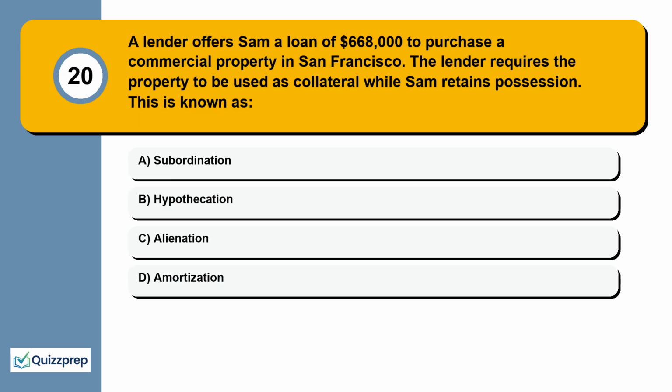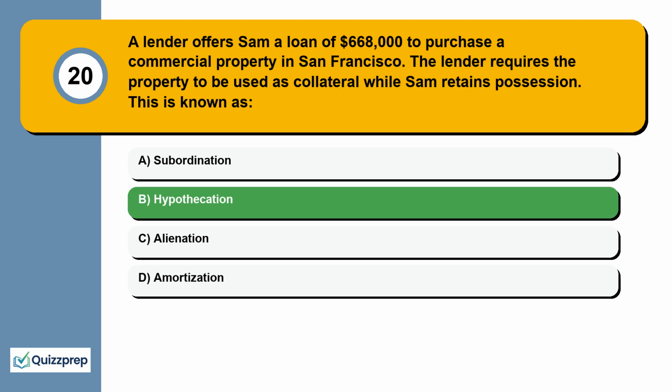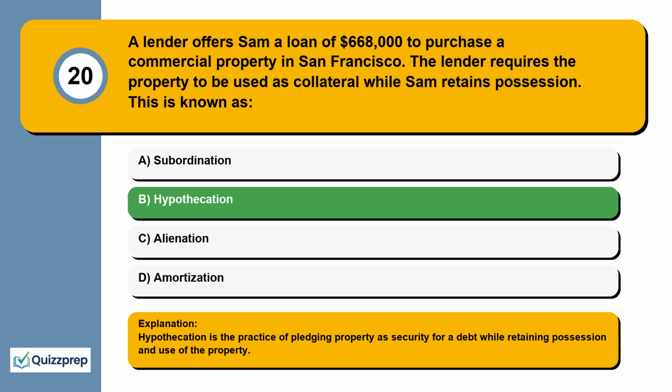Question 20. A lender offers Sam a loan of $668,000 to purchase a commercial property in San Francisco. The lender requires the property to be used as collateral while Sam retains possession. This is known as subordination, hypothecation, alienation, amortization. Hypothecation is the practice of pledging property as security for a debt while retaining possession and use of the property.